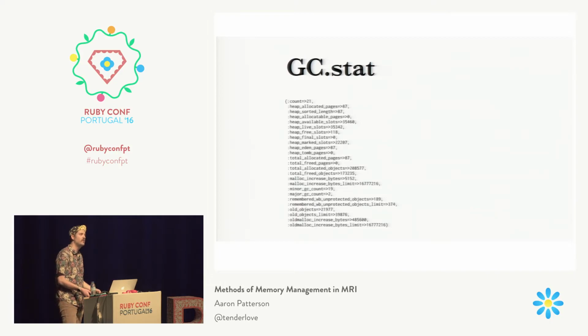You just read the key name and you know that it controls how many slots we have open, or how many slots we have available, how many we've used, how many pages we have available, how many are in the tomb, how many are in the Eden. We'll understand all of the keys.